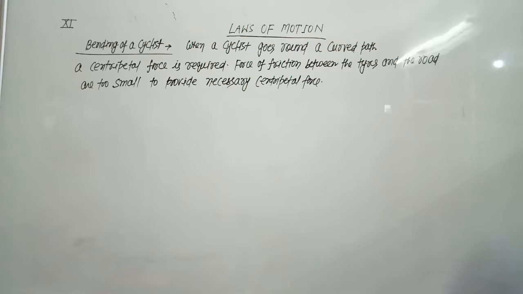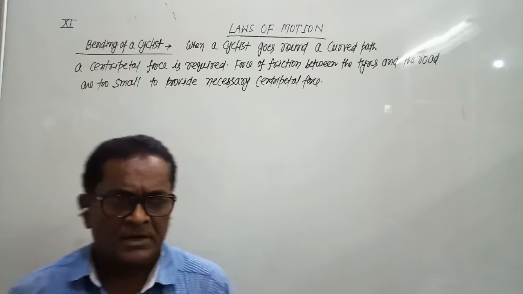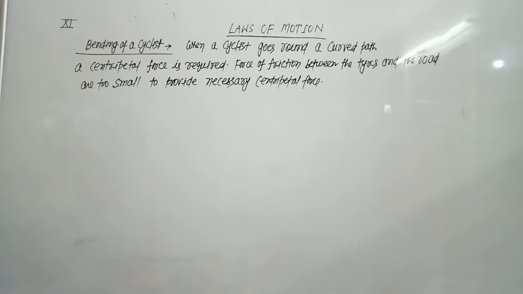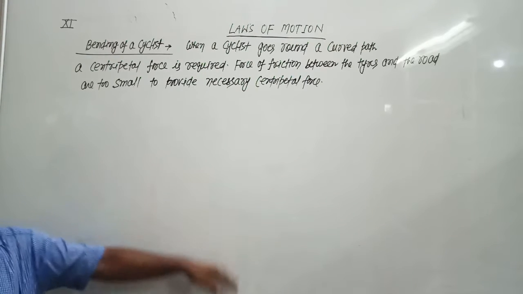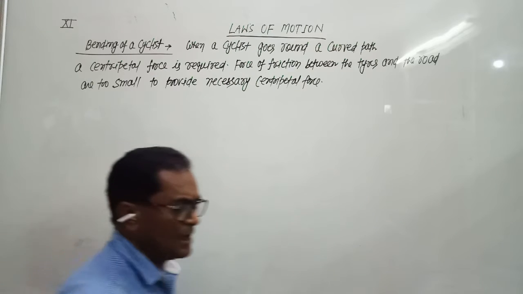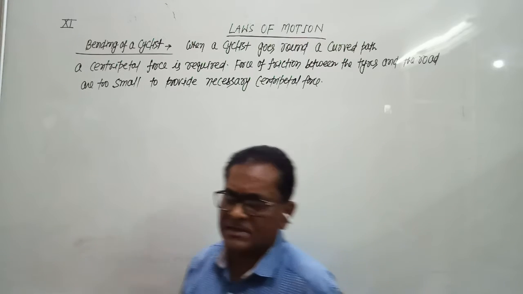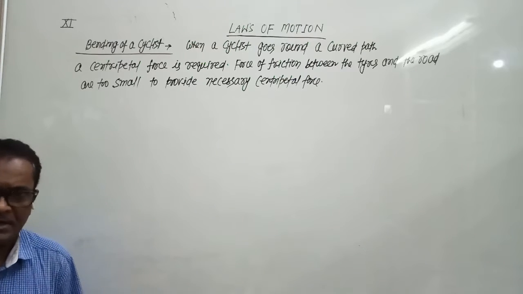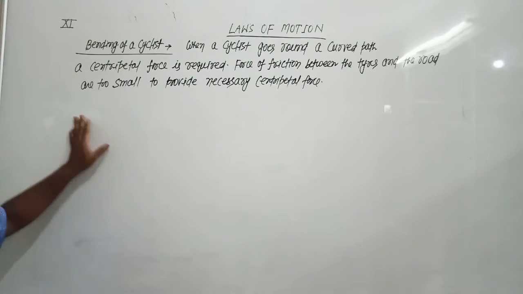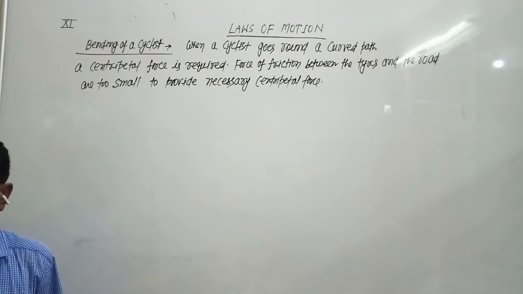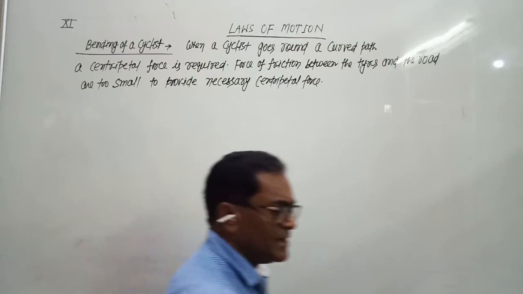But in this case, since the force of friction acting between the tires of the cycle and the road is too small to provide the necessary centripetal force, the cyclist bends inward.